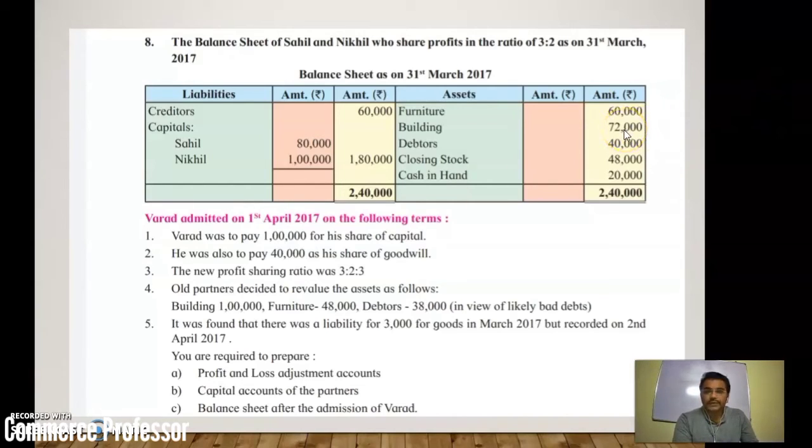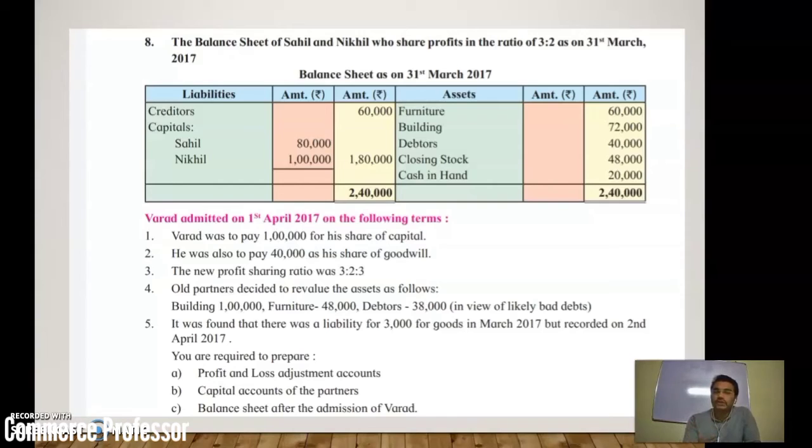Regarding the building, 72,000, the new valuation is 1 lakh. So it is an increase. The building already has a debit balance because it is an asset. If an asset increases, give more debit to it. So building account debit to revaluation account by the difference amount. What is the difference? 28,000. Next are the debtors. Debtors decrease. Debtors are also an asset. 2,000 decreased.